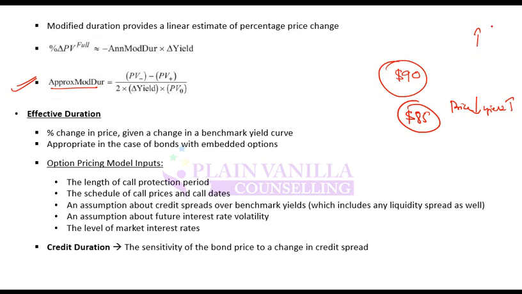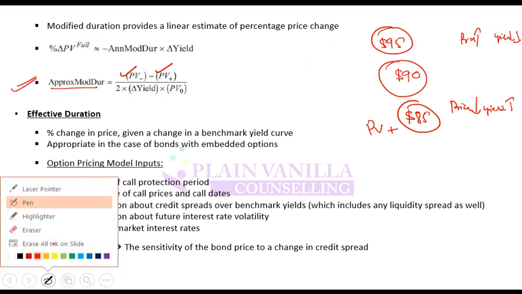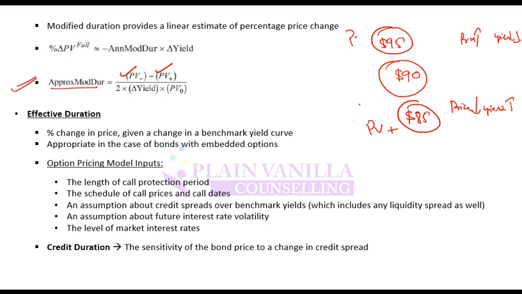Another scenario can be that yield goes down. If yield goes down, price goes up. Again, you plug in this yield, everything else remains the same. When you calculate price, it comes out to be 95. So you know what will be the higher price, you know what will be the lower price. So what you do is you take higher minus lower. This is known as PV plus, and this will be PV minus. And you divide it by 2 into change in yield into PV0. PV0 is this one.